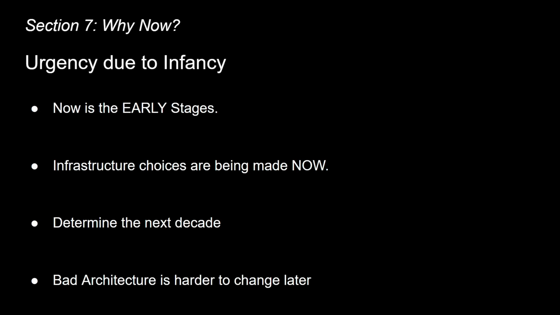Here's why this matters urgently. We're in the early stages of the Agentic AI revolution. The infrastructure being built right now will determine what's possible for the next decade. If we default to centralized identity systems, we're recreating Web 2 power structures. But if we build on decentralized naming from the start, we can create truly autonomous agents with self-sovereign identity.